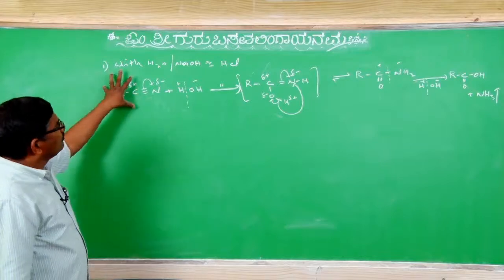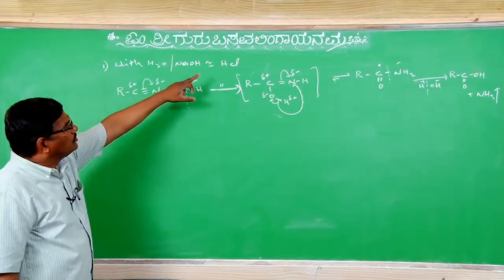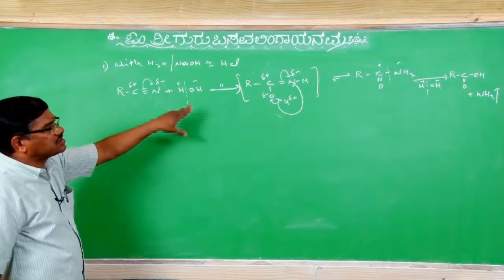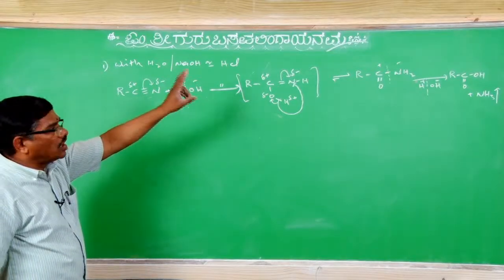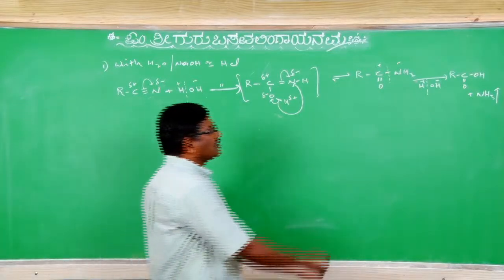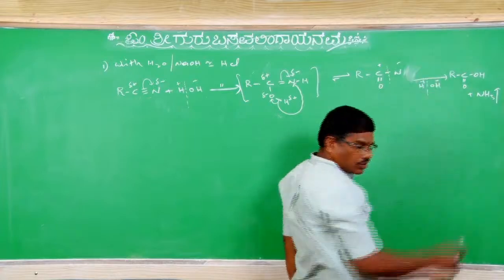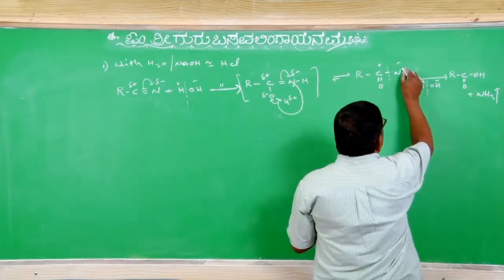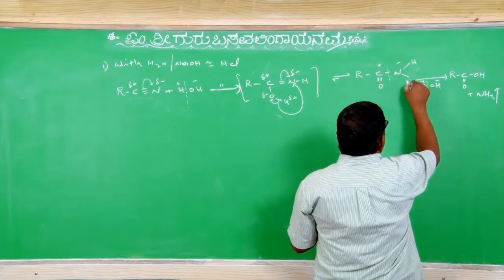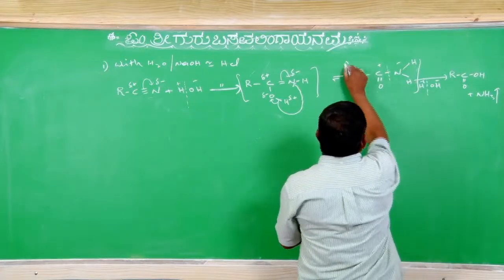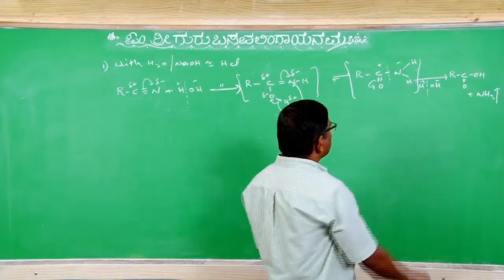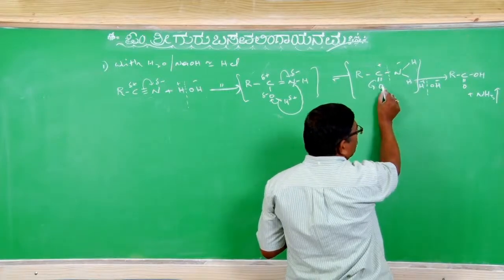So like this, with water in acidic medium or basic medium, alkyl cyanides undergo hydrolysis through ketoenol tautomerization. Here, suppose 2 hydrogens are there. Due to the more electronegativity of oxygen, it shifts like this, it will become positive, it will become negative.